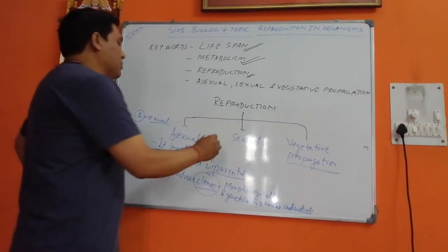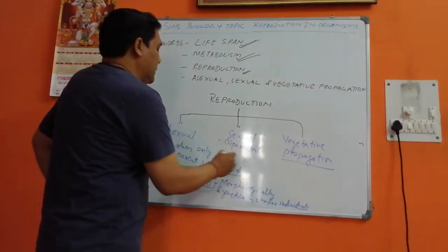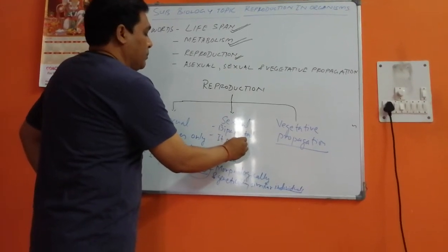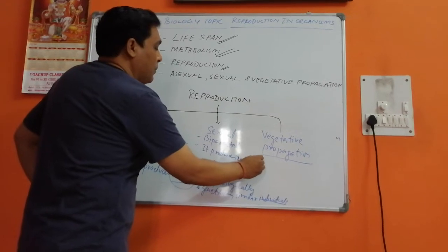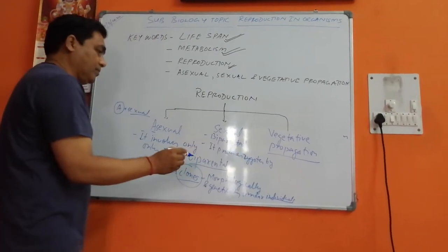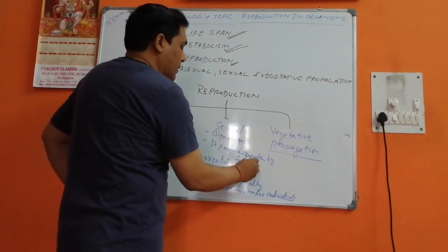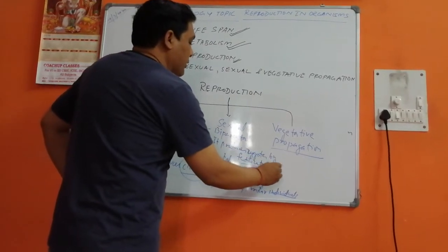Now coming to the sexual, it is biparental and it produces zygotes by fertilization. Now, fertilization means fusion of gametes.